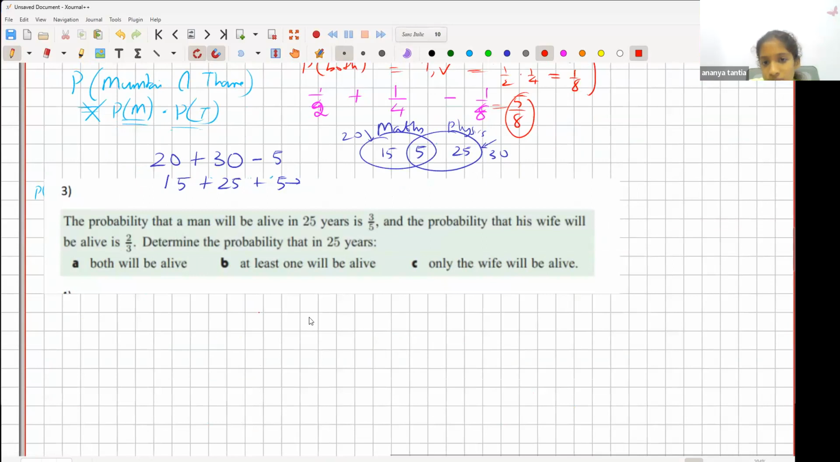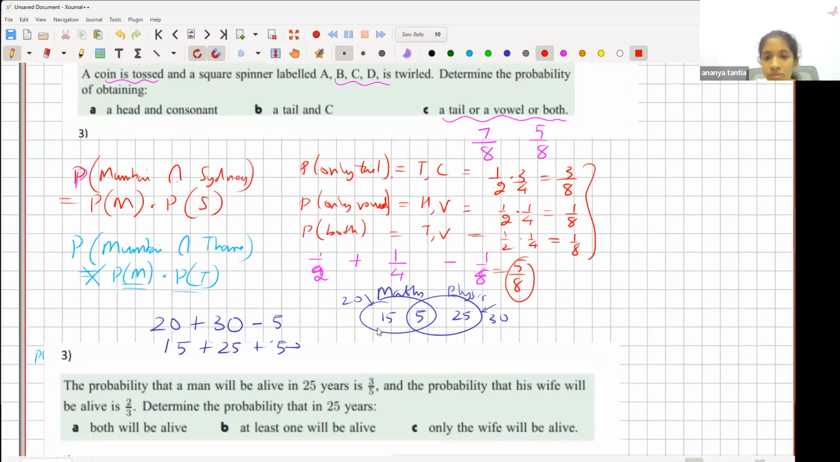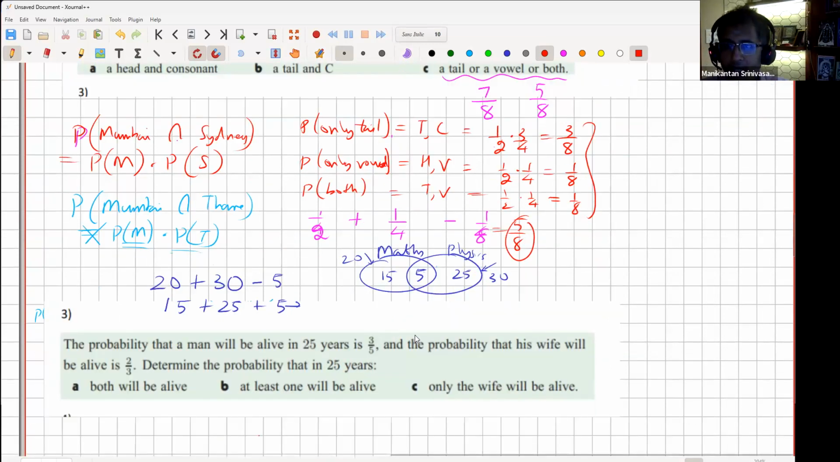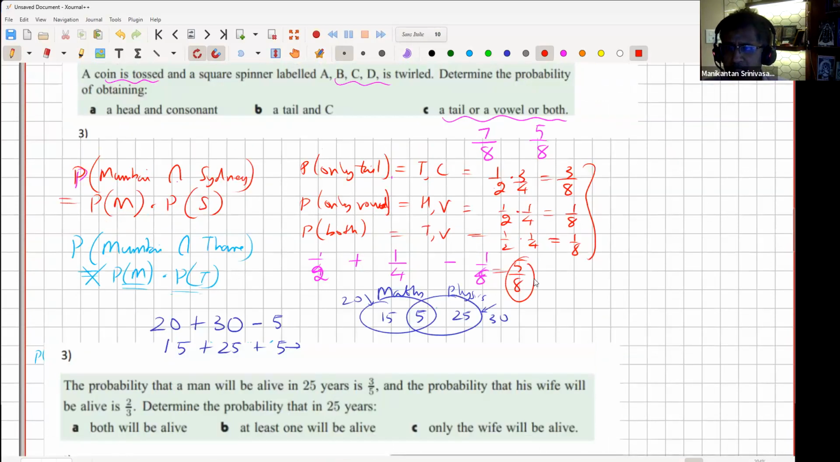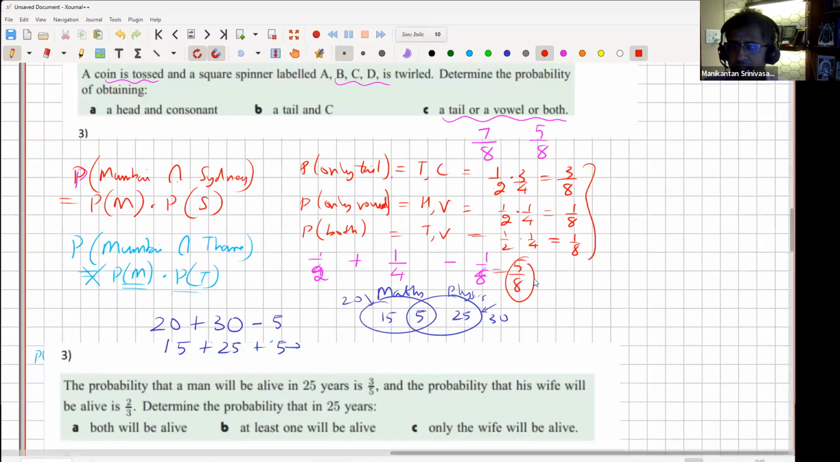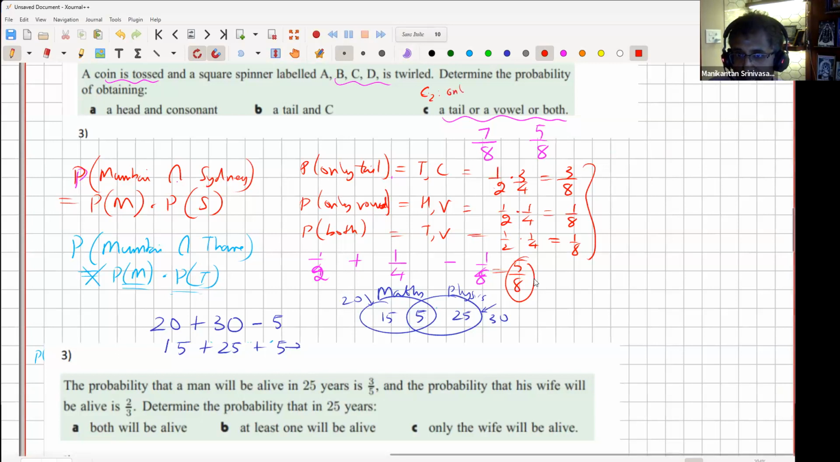So, but in this question, how will we do if it's only tail, only vowel, but not both? Oh, okay. So it's only tail, only vowel, or not both, right? So it'll just be 3/8 and 1/8, right? In that case, it's only tail but not vowel, or only vowel but not tail. Okay. Again, depending on the question. So the question you're asking is, let's say I'll mark it as C2. Only tail.